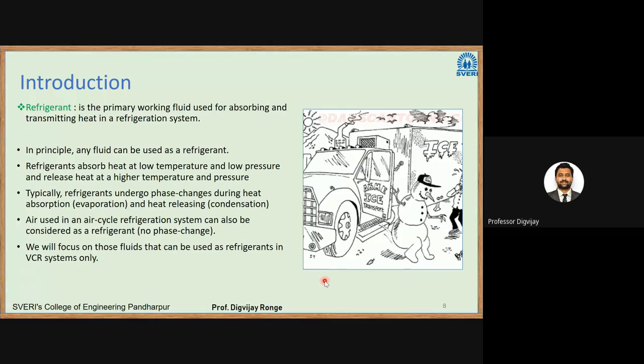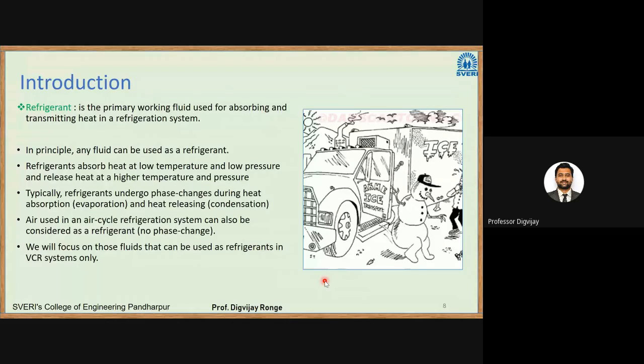So remember that heat naturally flows from higher temperature to lower temperature. If you put a glass of water which is at, suppose, 80 degrees Celsius and keep it open in the atmosphere on your table, automatically after some time that water will get cooled. What is happening in that case? It is dissipating its heat into the atmosphere. So that is why heat flows from higher temperature to low temperature. But if you want to reverse the direction, if you want to transfer heat from low temperature to higher temperature, you will require some external work. It cannot happen on its own.